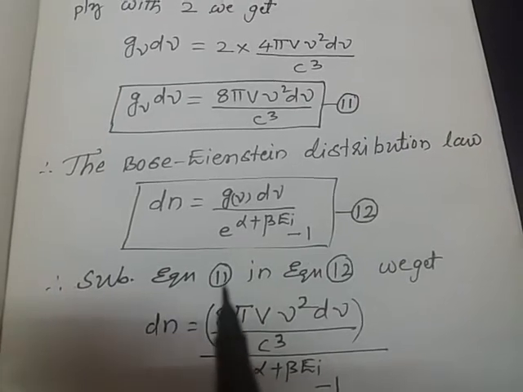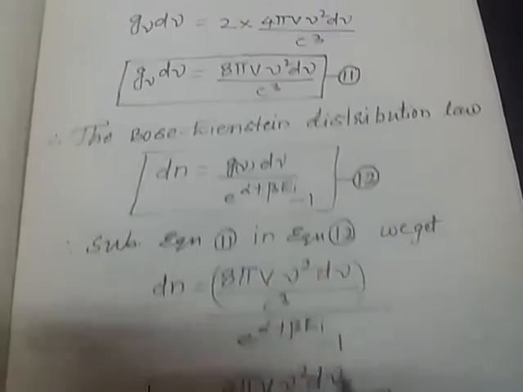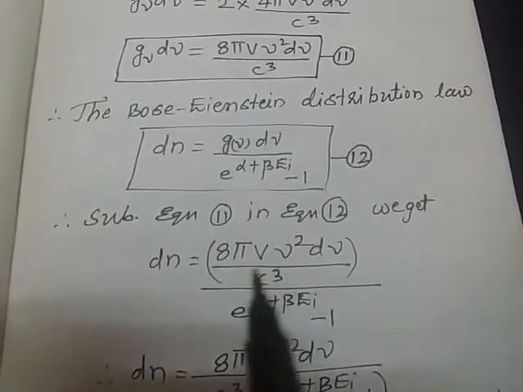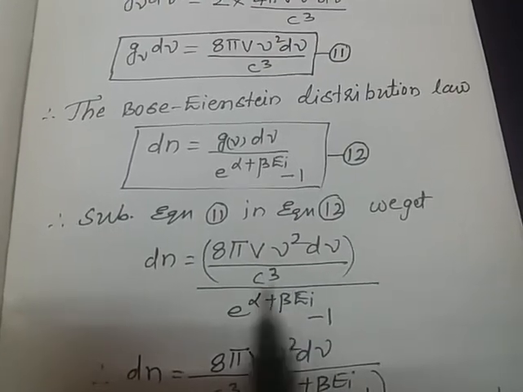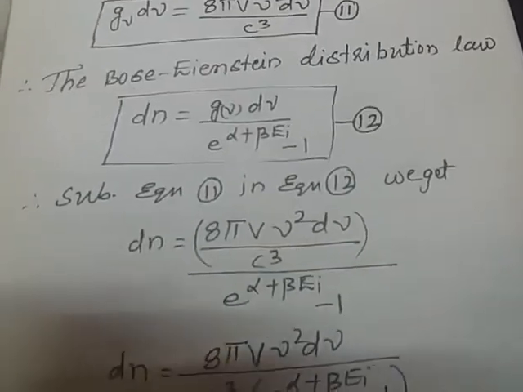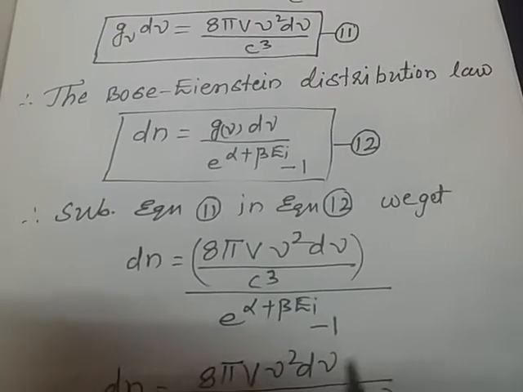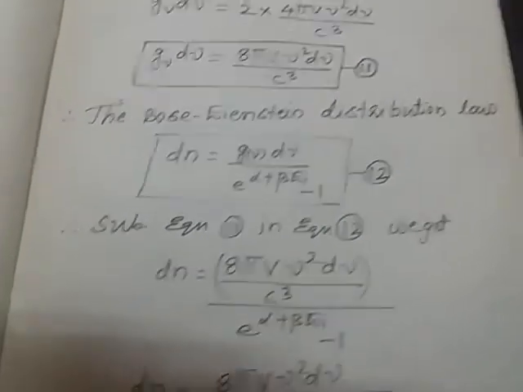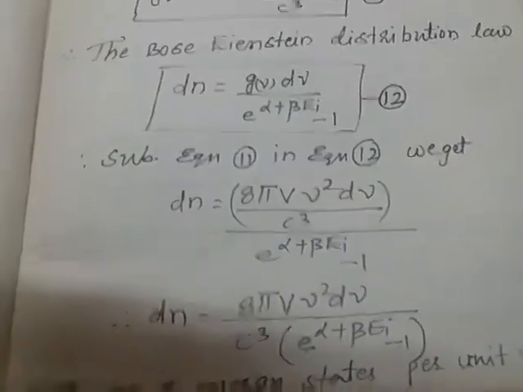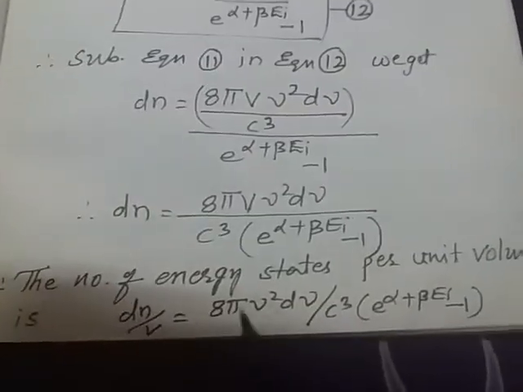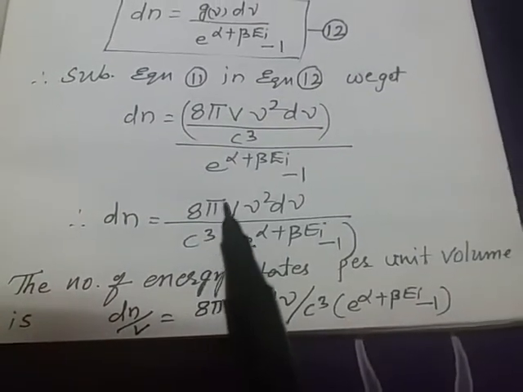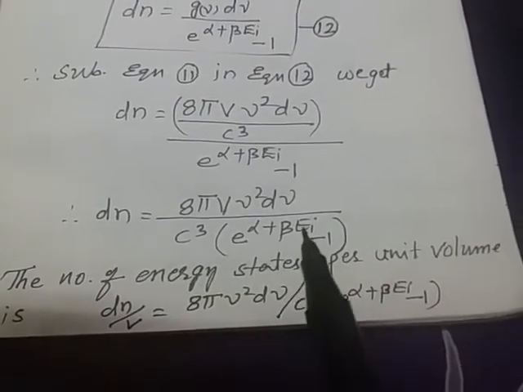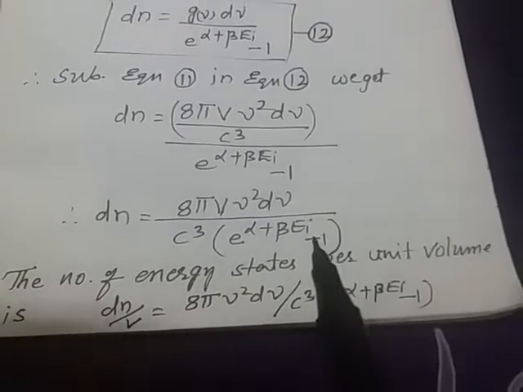Substituting equation 11 in equation 12, we get dn equals 8 pi V nu square d nu by c cube, whole divided by e to the power of alpha plus beta Ei minus 1. Therefore we can write dn equals 8 pi V nu square d nu by c cube into e to the power of alpha plus beta Ei minus 1.